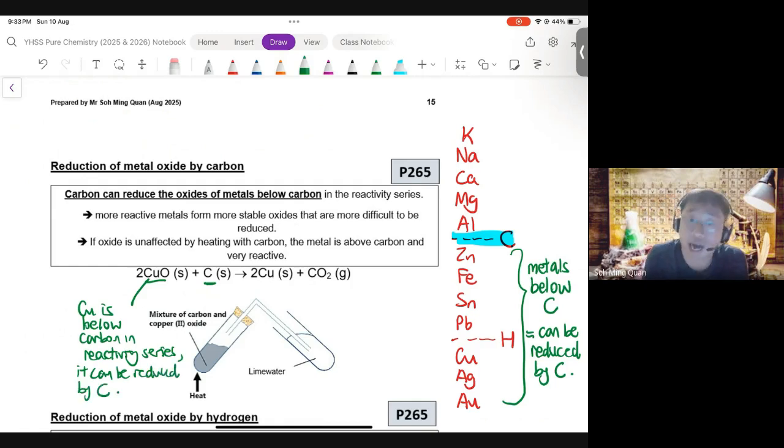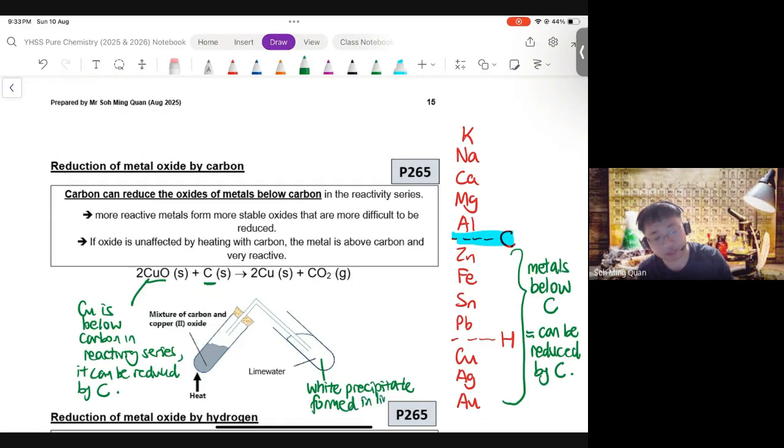Okay, so carbon reduces CuO to form Cu. In the process, carbon is oxidized to form CO2. How do you know that CO2 is formed from this reaction? Simply bubble the gas into lime water. So what would you notice here? You will notice a white precipitate formed in lime water.